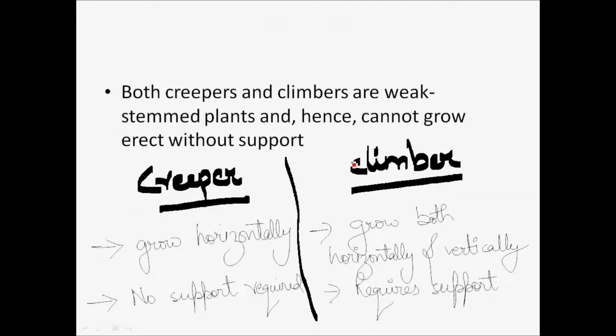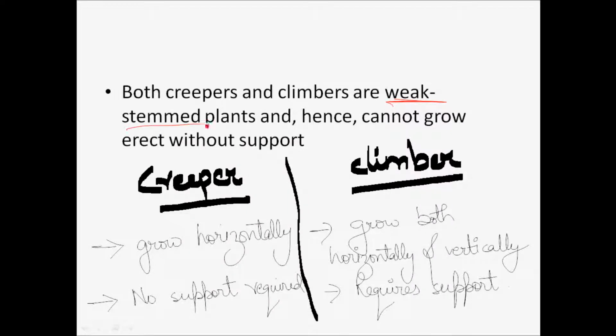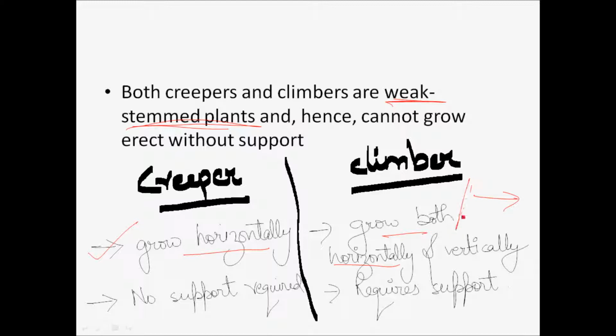Now the basic difference between creepers and climbers: they both are weak-stemmed plants and hence cannot grow erect without support. So the very general classification between creeper and climber is that a creeper can go only horizontally, with no support required for this growth, but a climber can go horizontally as well as vertically and requires support for this growth.